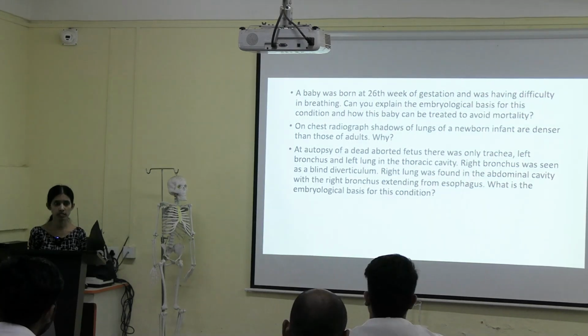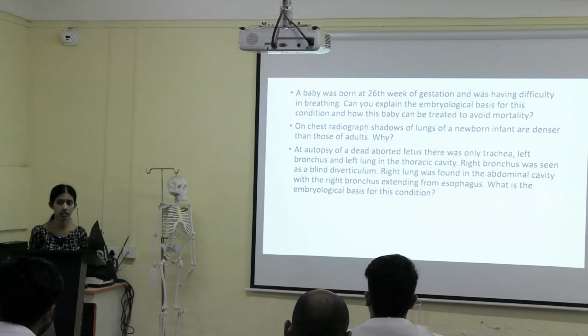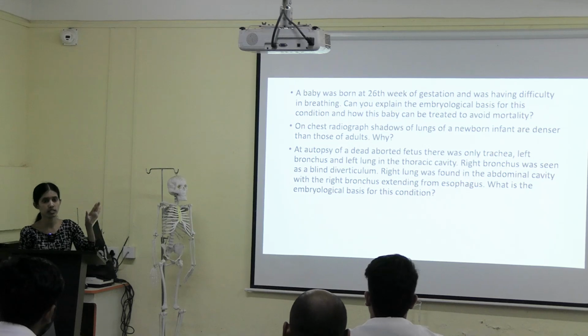In your thoracic region and abdominal region there is a separation, right? Yes or no? Yes. How? Which structure can we see between your thorax and abdomen? Here they are telling the right lung was found in the abdominal cavity.